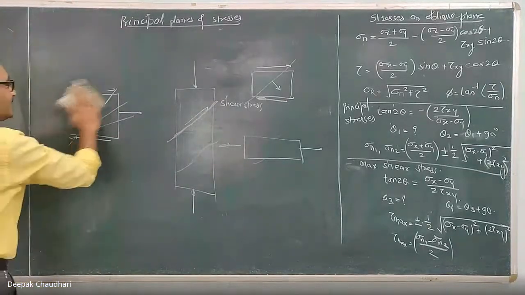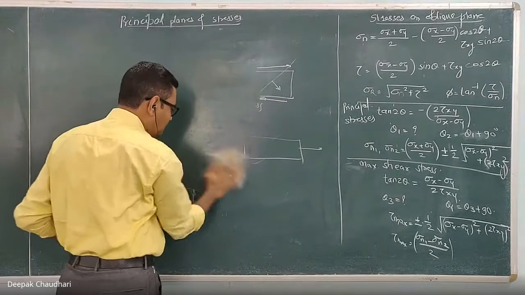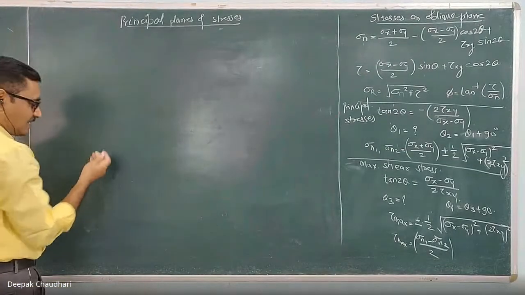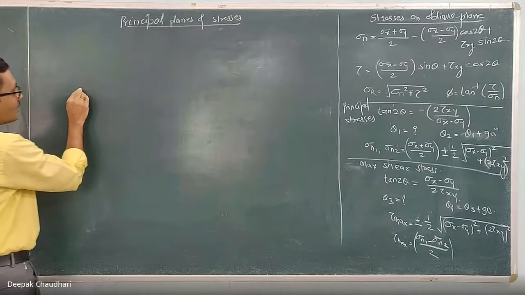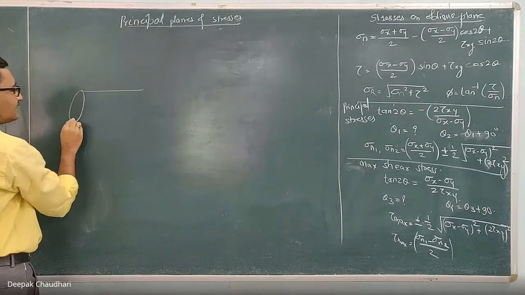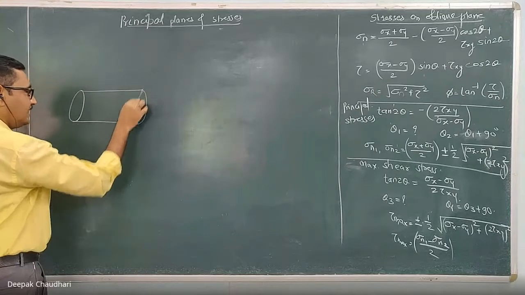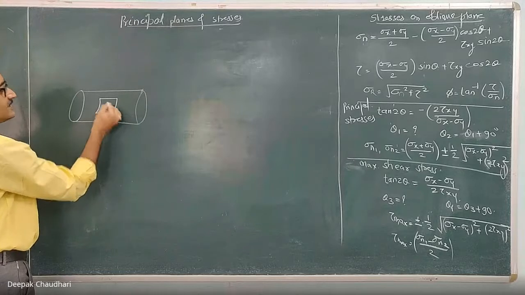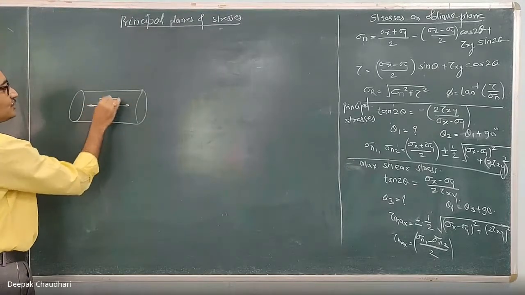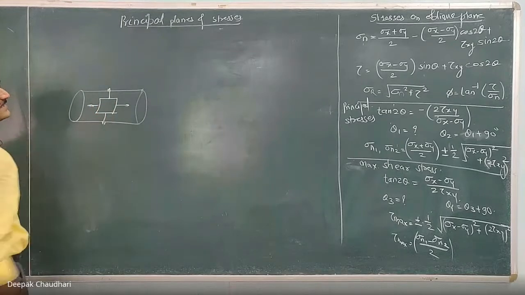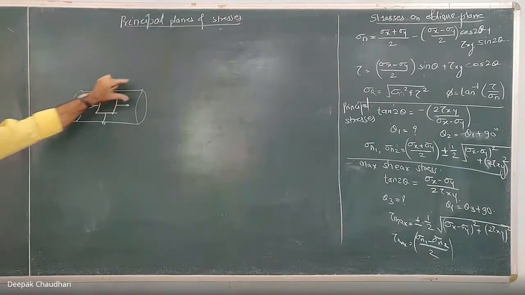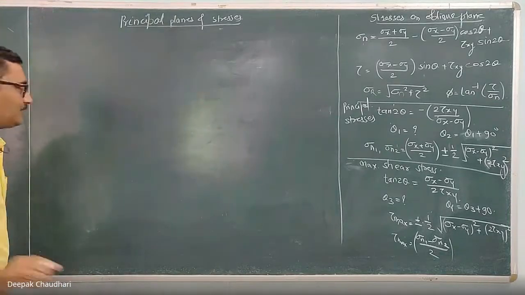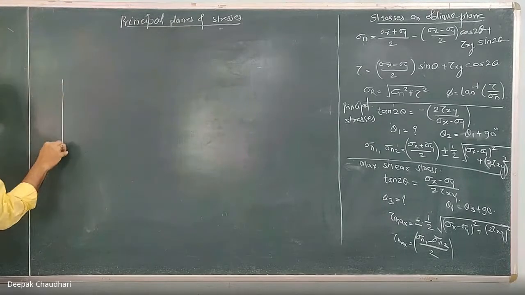Now let's consider one small part of a strained body. Here I am considering one rectangular part. You must remember that we have studied the thin cylinder. At that time I told you to consider a patch of a thin shell, with the longitudinal stresses and circumferential stresses acting on that patch. Now I am separating this patch, one small part of a strained body.